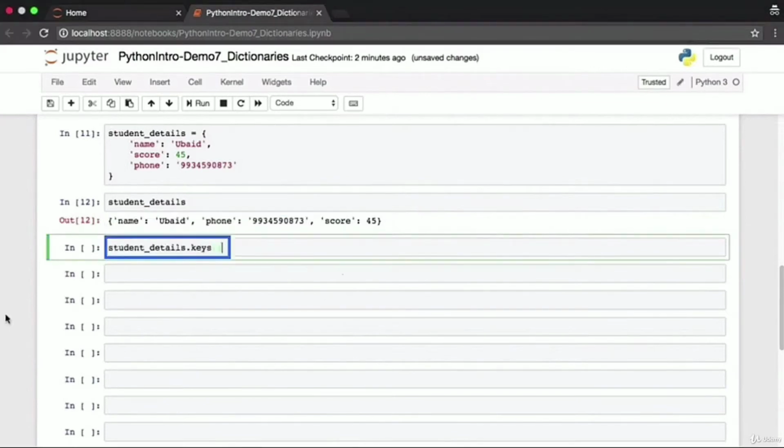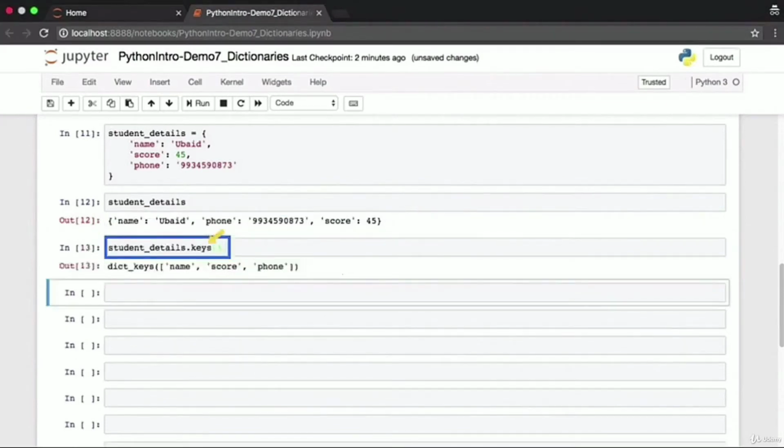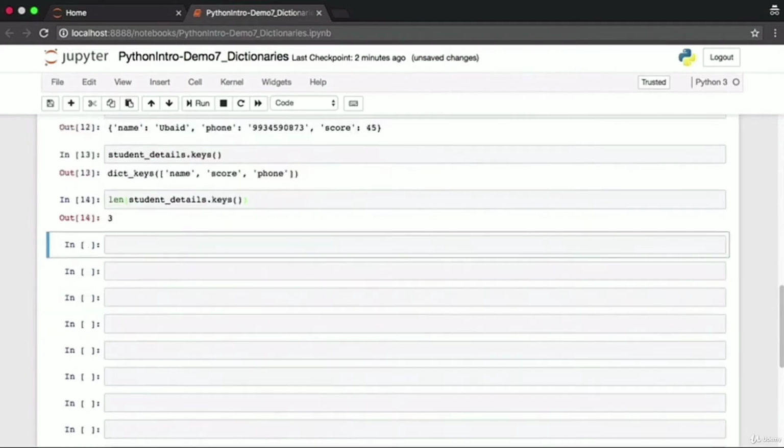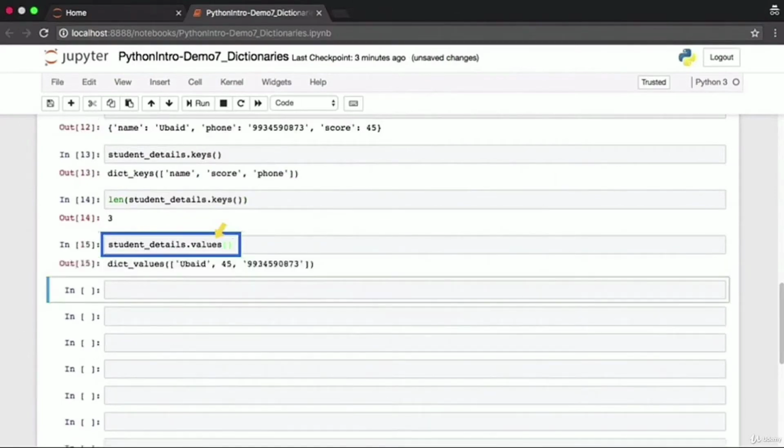This is a good time for you to practice using the keys function to access all keys in this student details dictionary. The keys function returns a list, and you can pass this into the len built-in function in order to get the length of the keys. Here we have a key length of 3. Also a good time for you to practice invoking the values function on your student details dictionary.